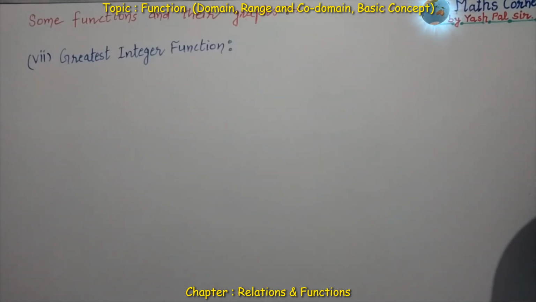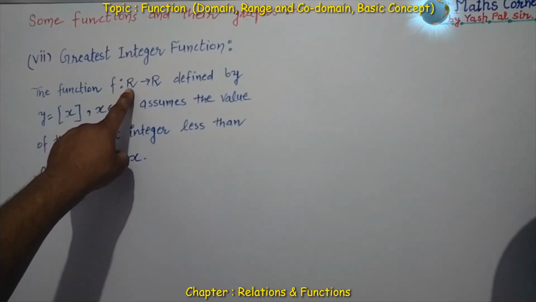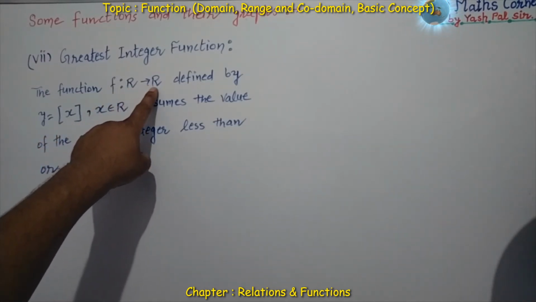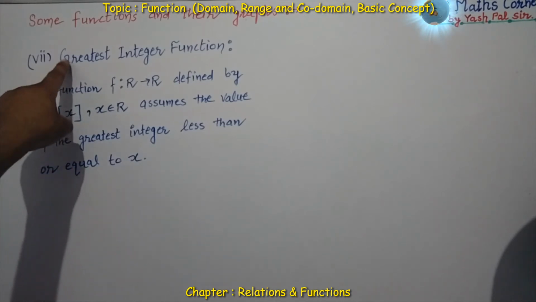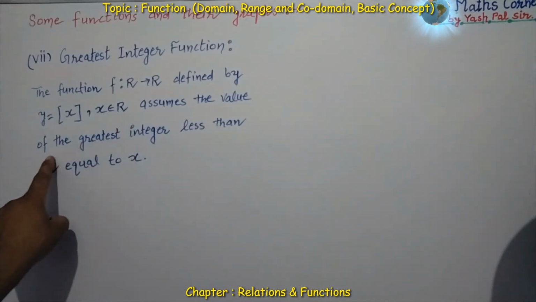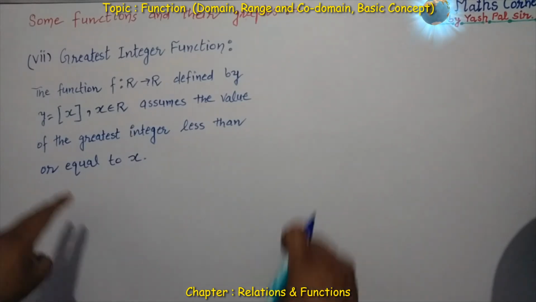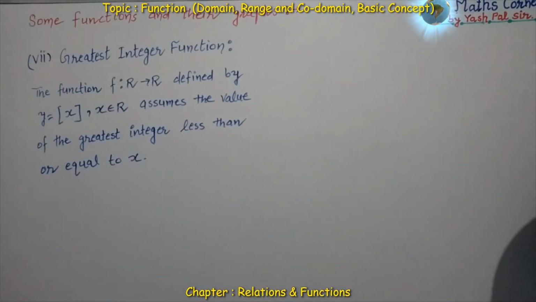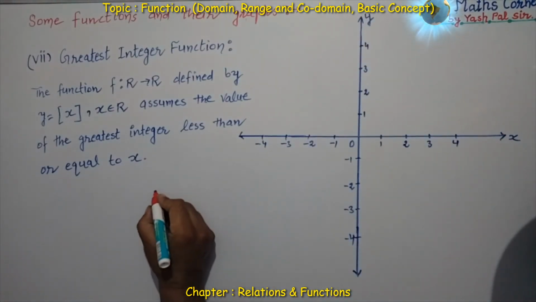Next is the greatest integer function. This is very important. What is the greatest integer function? Here the mapping f from the set of all real numbers to real numbers is defined by y is equal to this symbol, where x is inside this closed bracket. This symbol means the greatest integer function, where x belongs to R, and it assumes the value of the greatest integer less than or equal to x. With the help of the graph, we shall learn this.